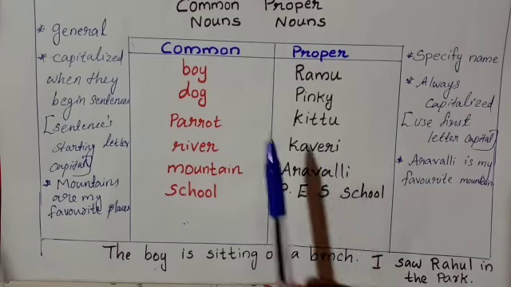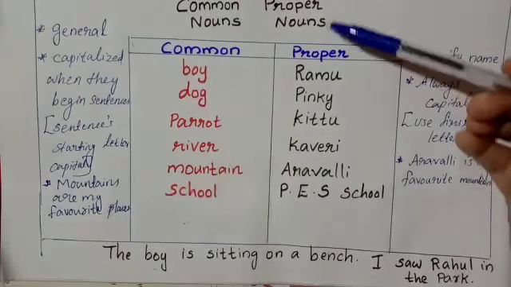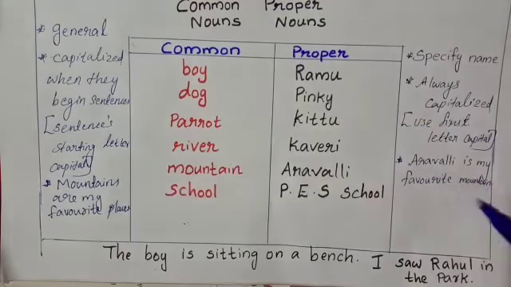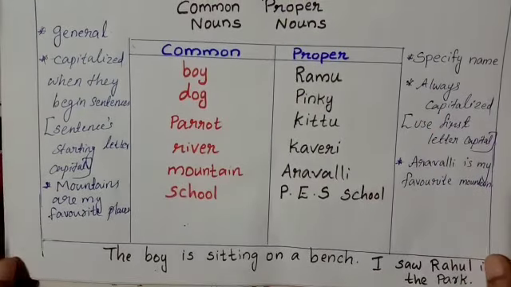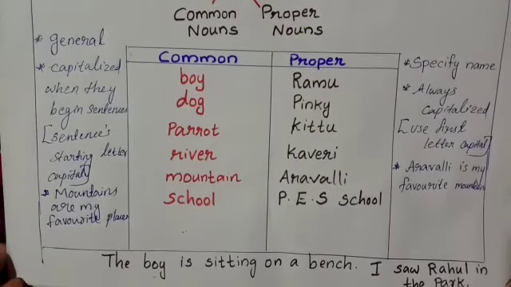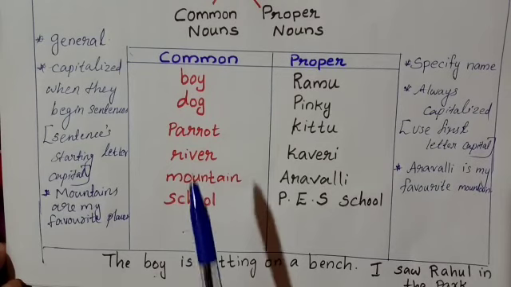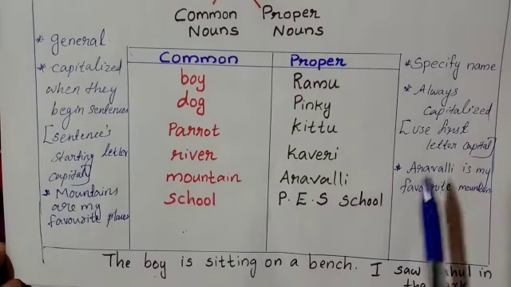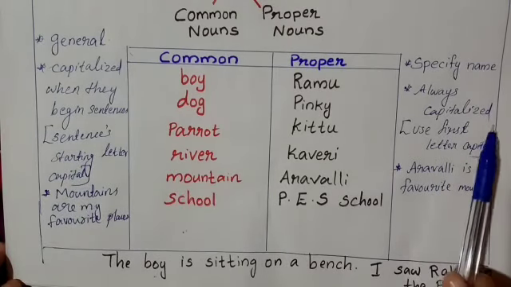Okay, nouns are classified into two groups, that is common noun and proper noun. Common noun, general. Proper noun, specify name.